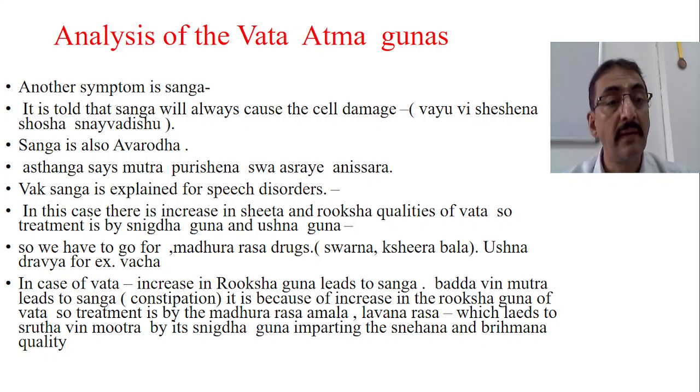Baddha Vinmutra leads to Sangha. Okay, see, these are the different aspects. In case of Vata, even the increase in the Ruksha Guna of the Vata may lead to Sangha. Baddha Vinmutra can also lead to Sangha, like constipation. So why is it happening? That is because of increase in the Ruksha Guna of the Vata.